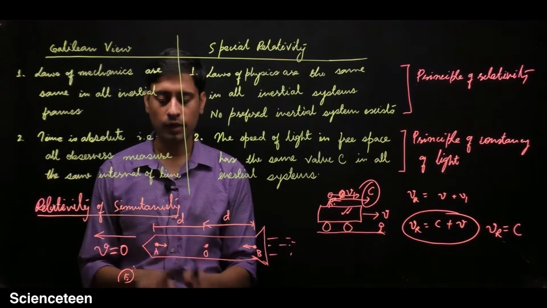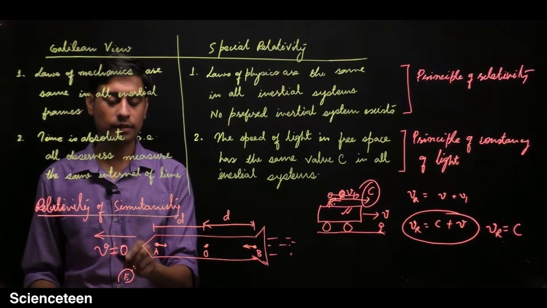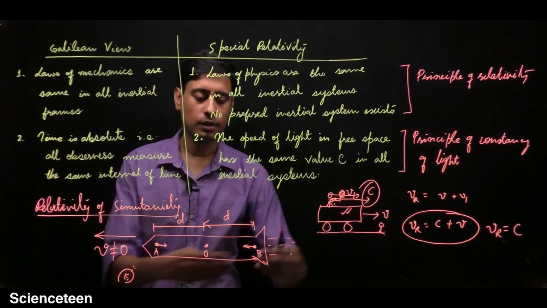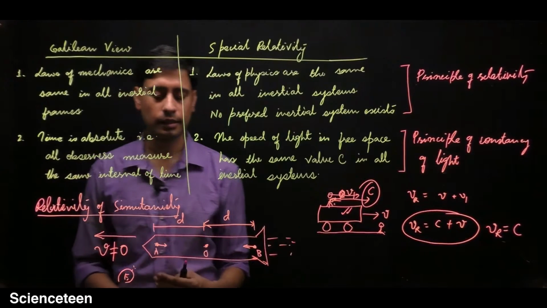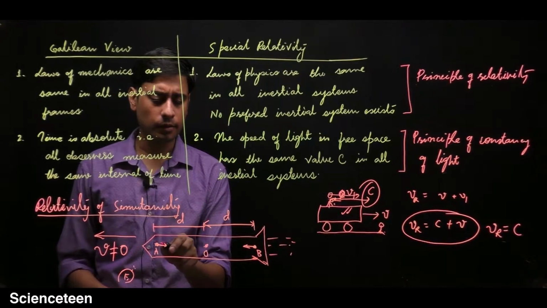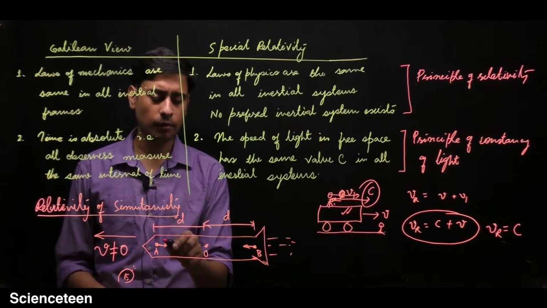Now we go to the other case, when this V is not 0. Then the spaceship is moving in this direction. You can imagine the beam of light as a wave front.